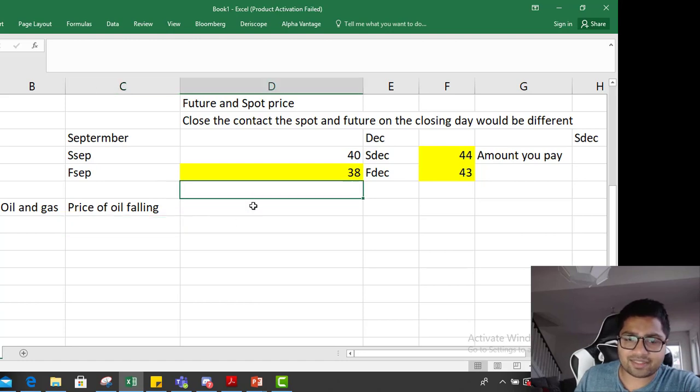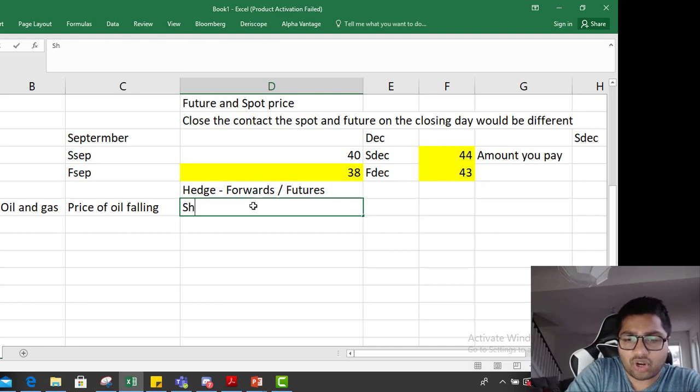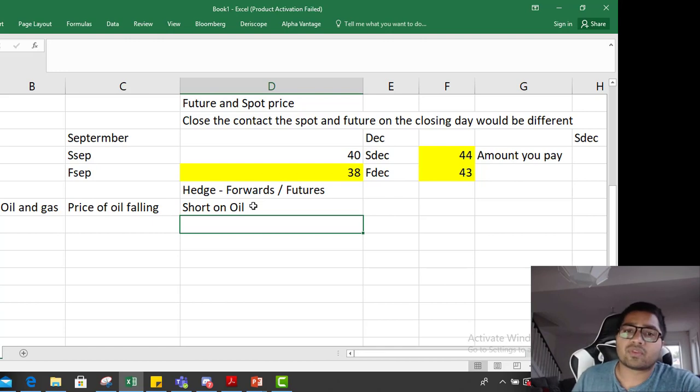So how does it hedge this risk? The hedge is done using futures by going short on oil. So it is going to go short on oil prices. Once again, basis would arise when the months do not match.